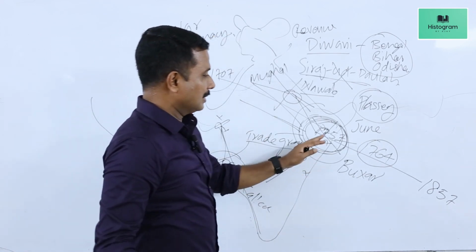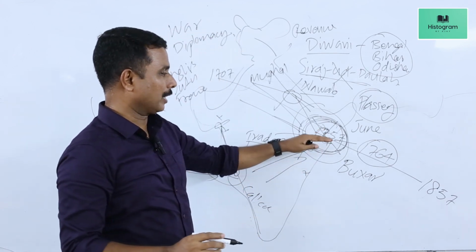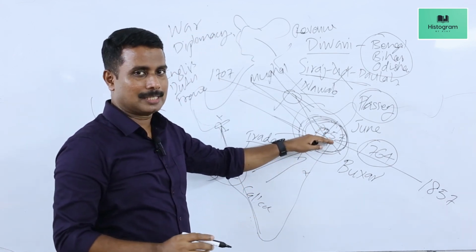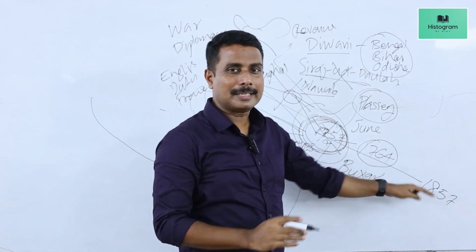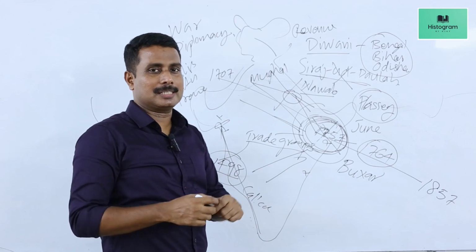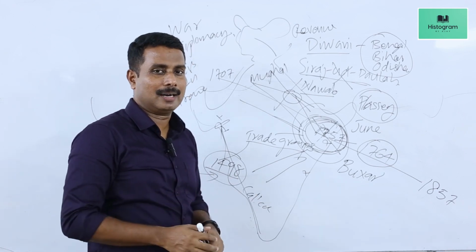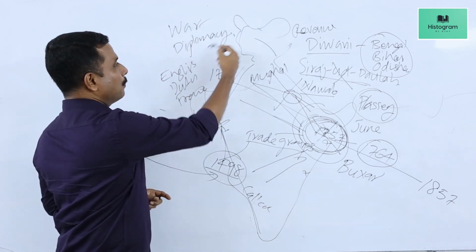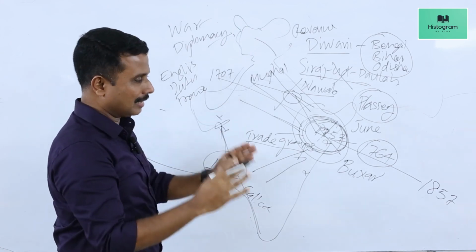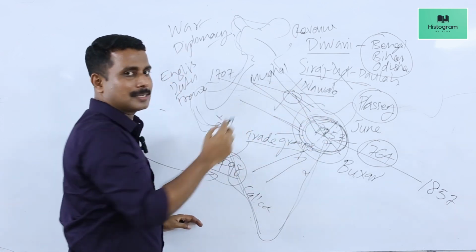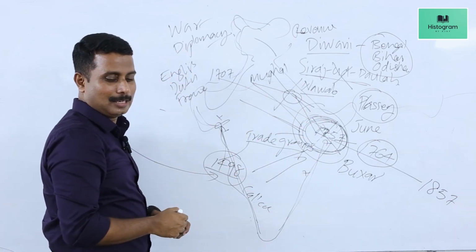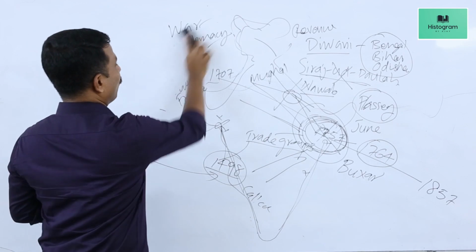I repeat, in 1757, the British East India Company fought a battle in Bengal which is known as the Battle of Plassey. And since then, for the next 100 years, the British continued their expansionist or conquering measures in India through wars and diplomatic measures. And by the year 1857, British control over India had been complete. Okay, so they fought a large number of wars.